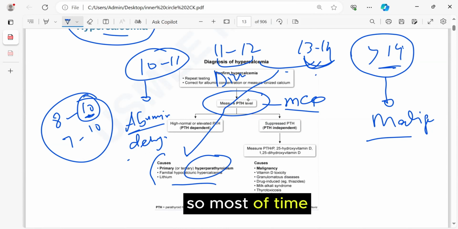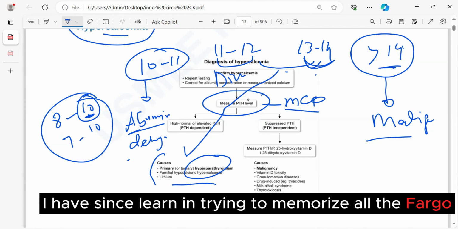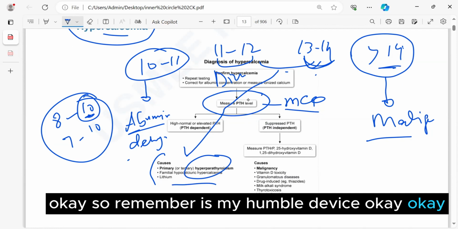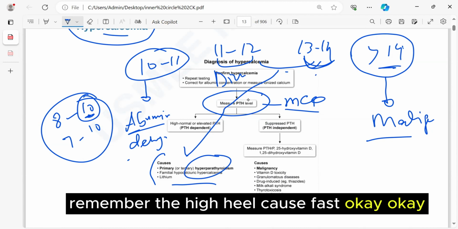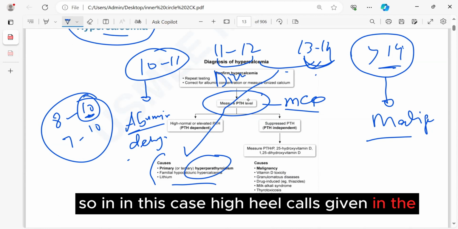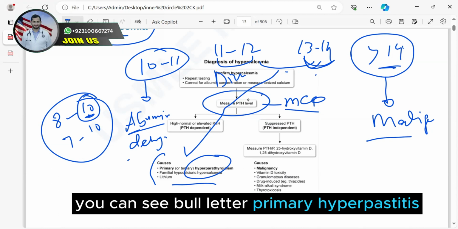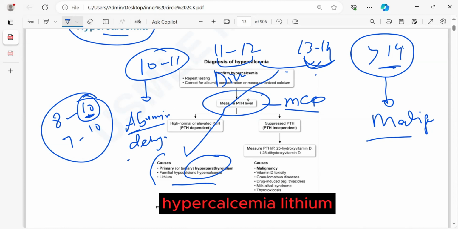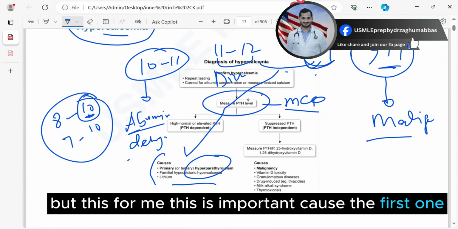Most of the time I have seen students trying to memorize everything and they forget all. So here's my humble advice: remember the high yield cause first. In this case, the high yield cause is given in bold letters: primary hyperparathyroidism. It can also be due to familial hypocalciuric hypercalcemia or lithium, but for me the first one is the important cause.